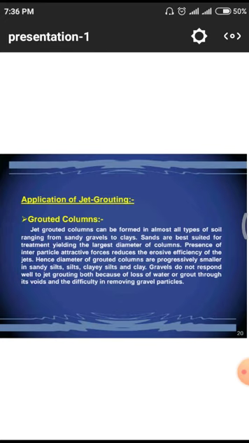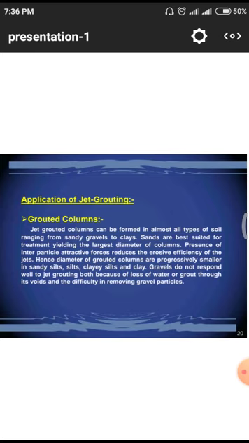Sands are best suited for this kind of treatment, and those will yield a large diameter of the columns. In the presence of interparticle attractive forces, the erosive efficiency of the jets is reduced. Hence the diameter of the grouted columns is progressively smaller in sandy silts, clay silts, and clays.